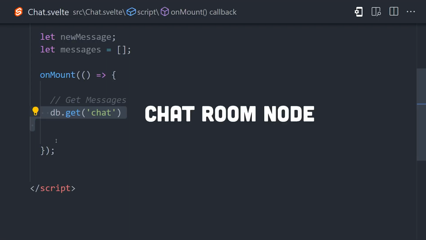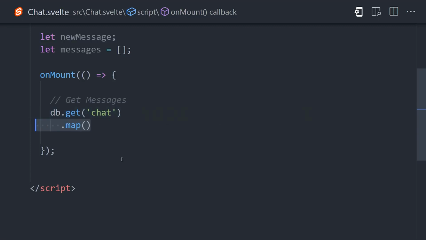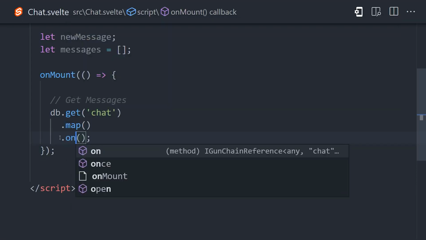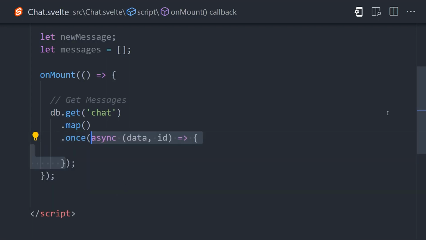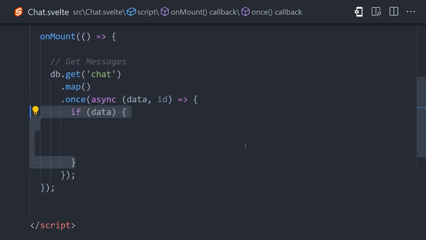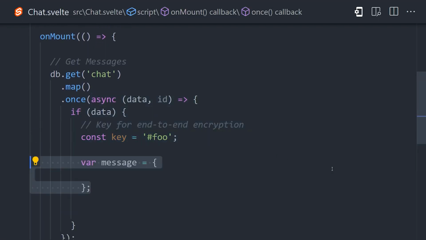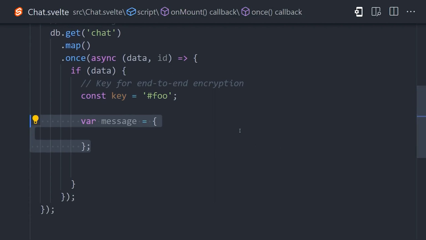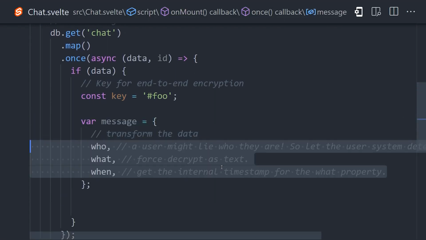After that, we'll call map to basically loop over every single message in the chat, and then call once to only read each message once. In this case, each message is immutable, so we don't need to listen to changes in real time, but you could do that if you wanted to using the on method. We can then define a callback that will be called on each new message that will give us access to the data and the ID of that node. Now, if the data is defined, we're going to format a message that's more suitable for the UI with the properties of who, what, and when.